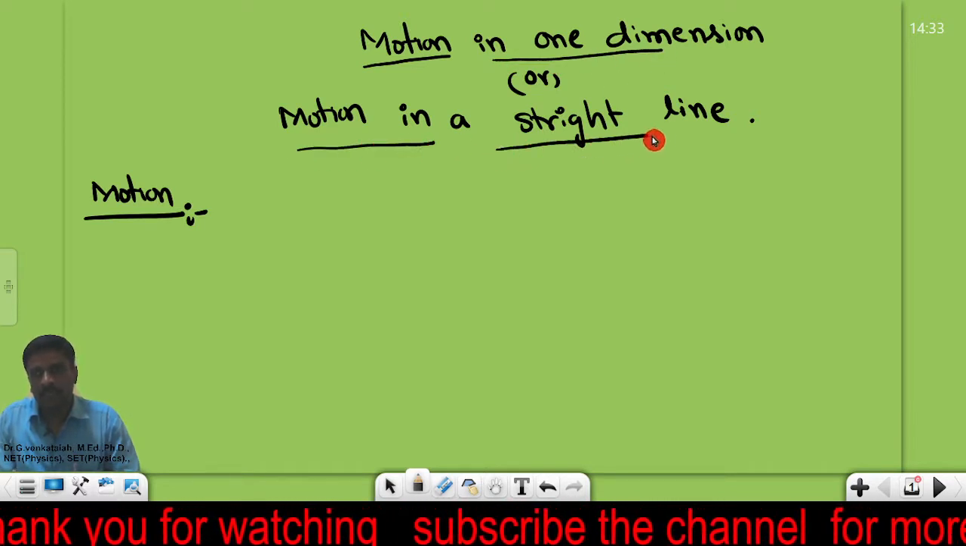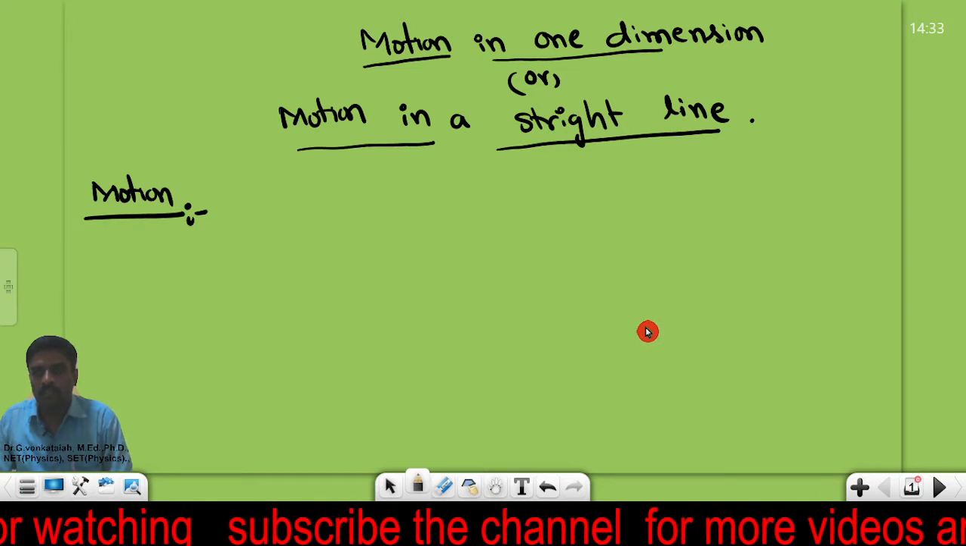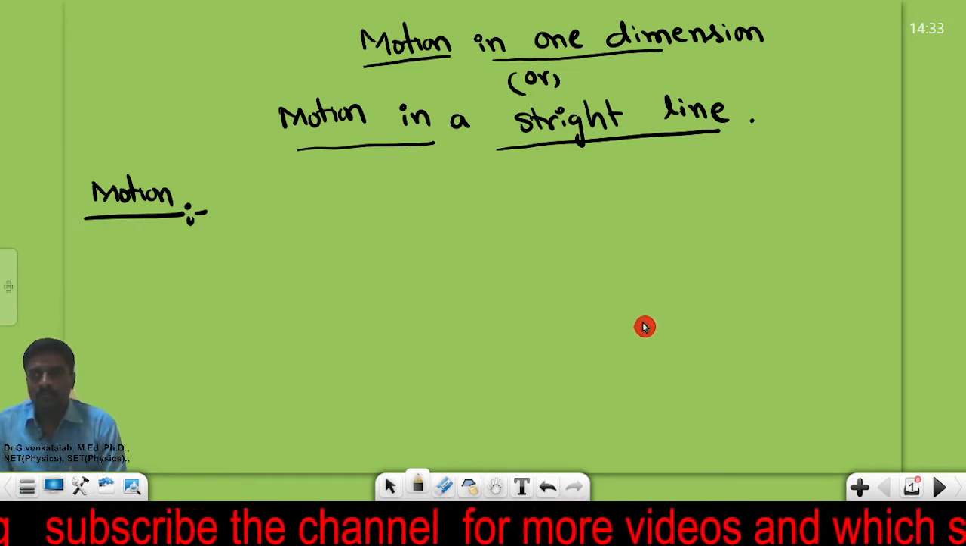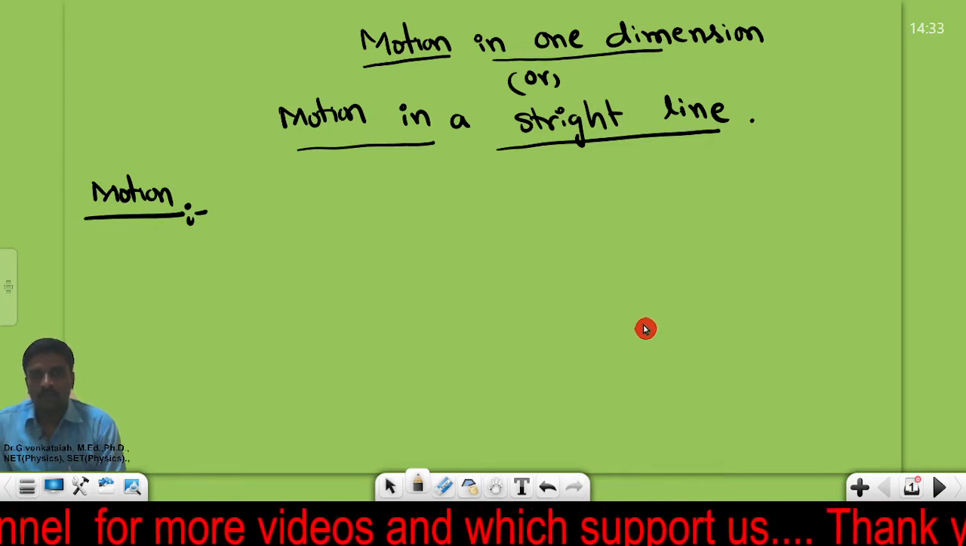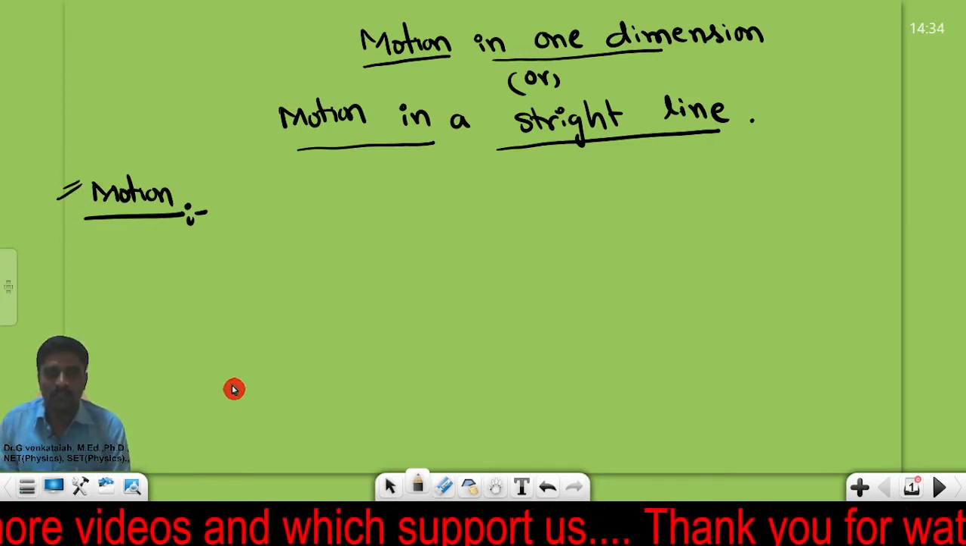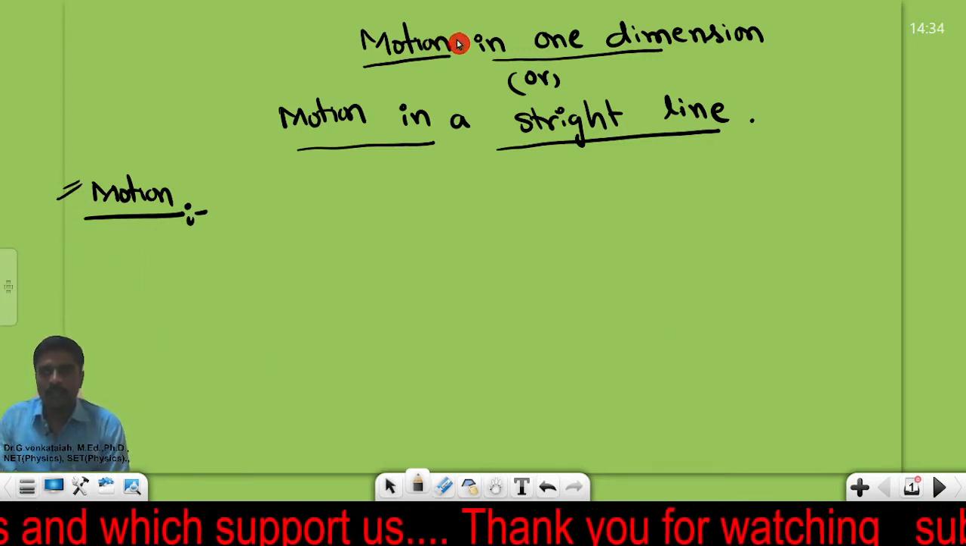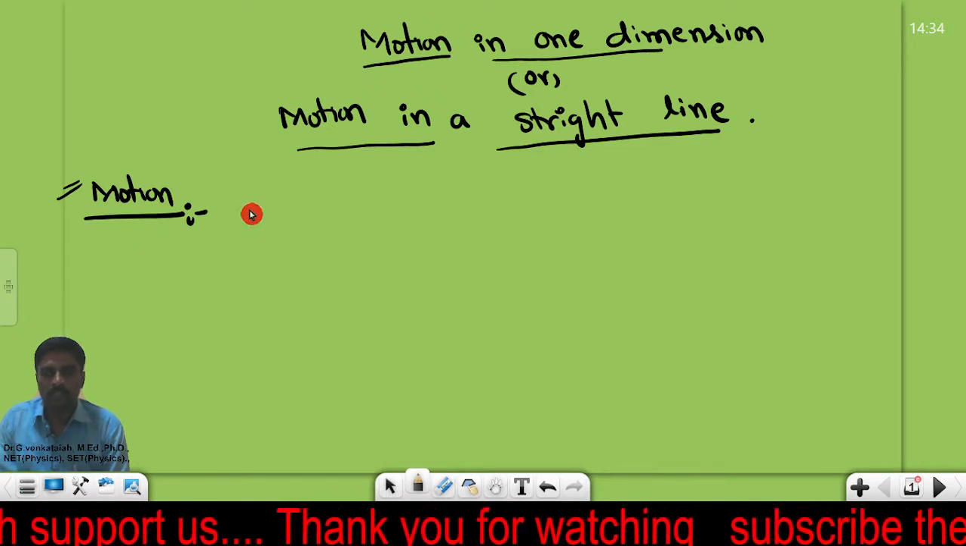Today we are entering the new unit, that is motion in one dimension, or motion in a straight line. There are two different names. It may be called motion in one dimension or motion in a straight line. So let me take what we mean by motion.